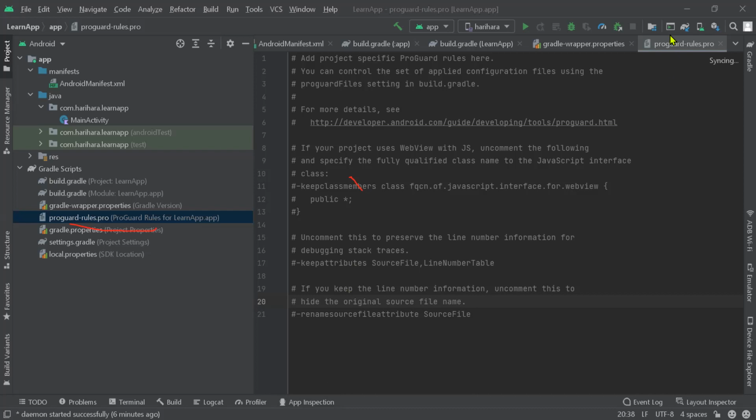Okay. Because these are all important for us. We are developing our application, and we don't know what these parts are, how they work, and why they are here. So this is very important. ProGuard rules.pro: what it will do is keep all that part when we are compressing our application.